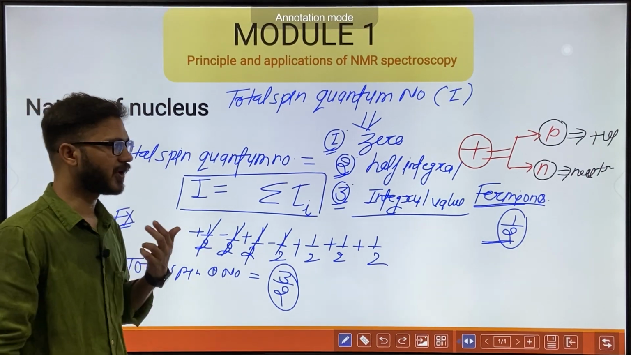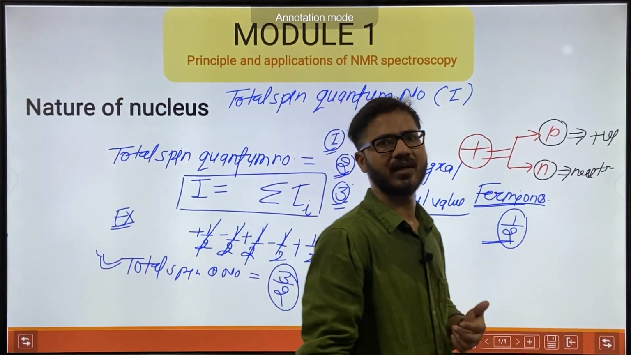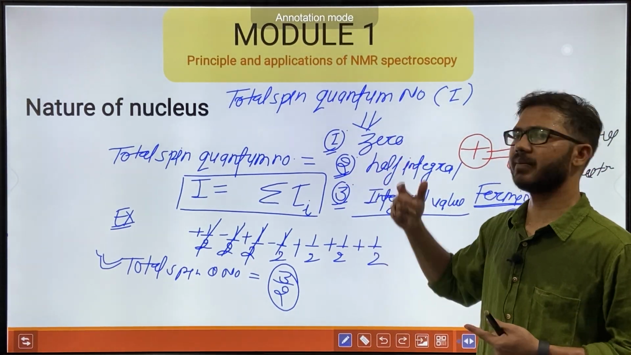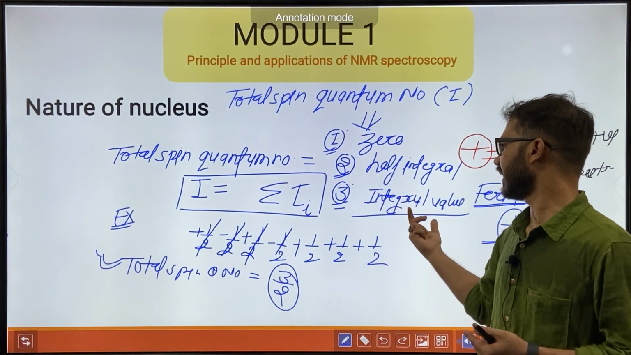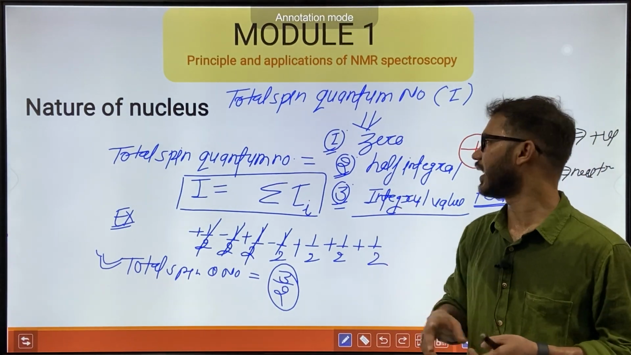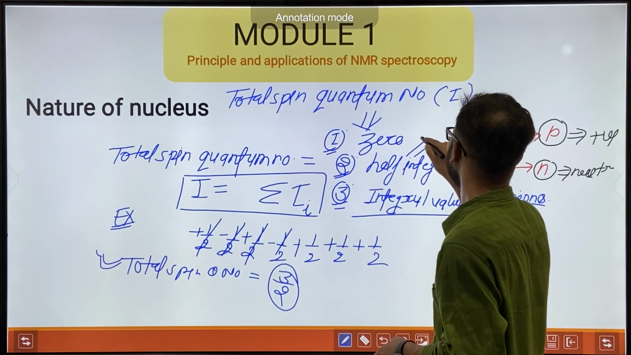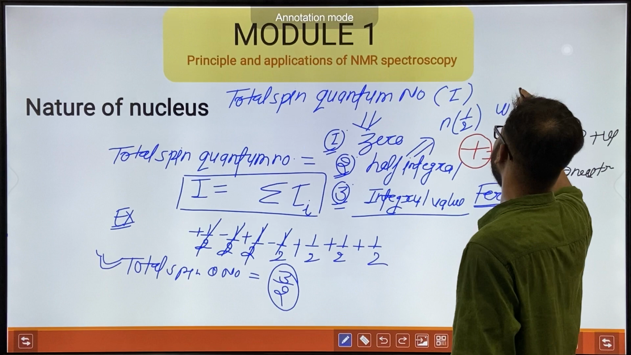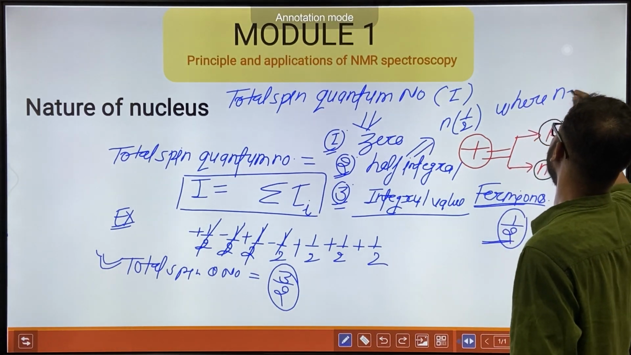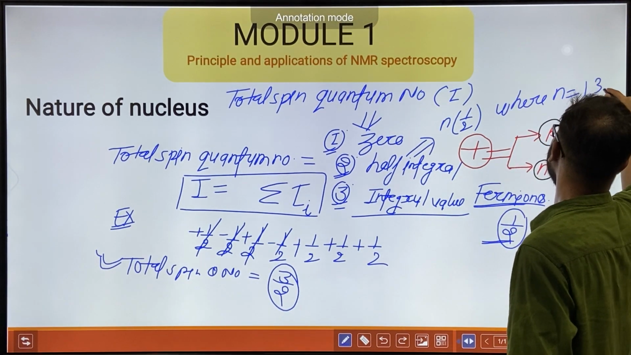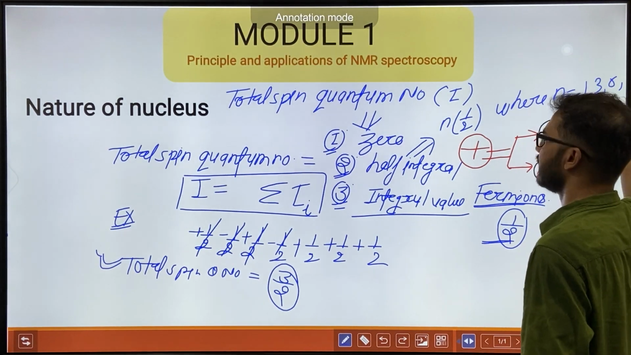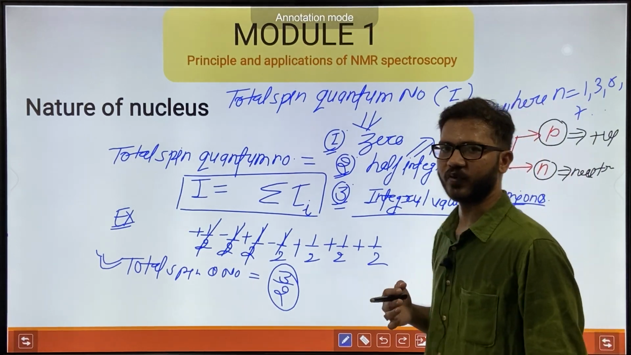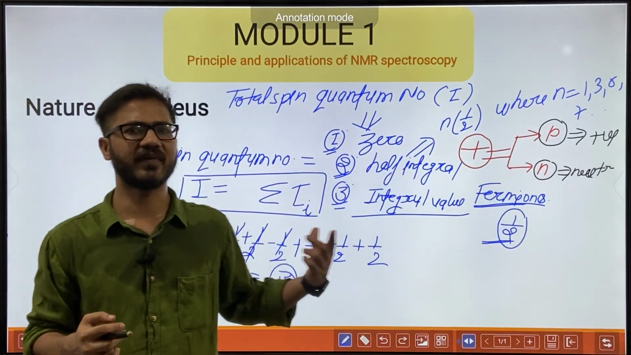There are three possibilities for a nucleus to have a spin value. First is 0, then half integral and full integral, meaning integral. Half integral means it may have a value of n times half, where n may have a value of 1, 3, 5, 7 and so on. If we are talking about 0, it's simply 0. Integral value may be 1, 2, 3, 4, 5 and so on.